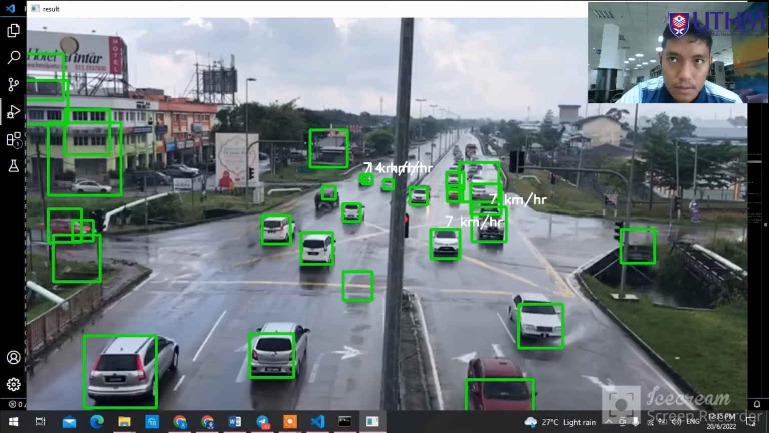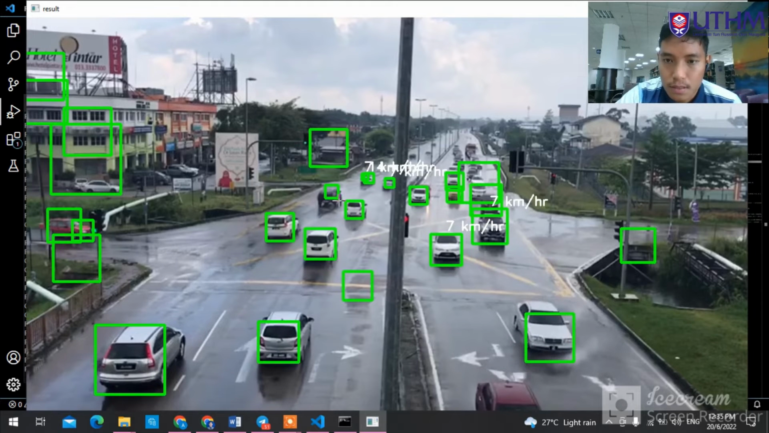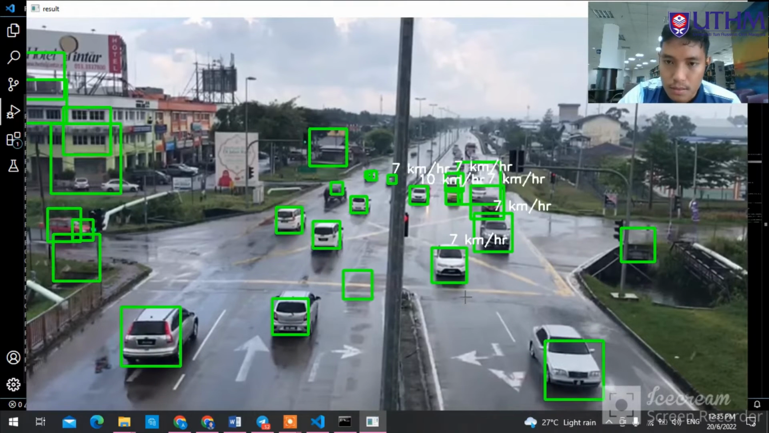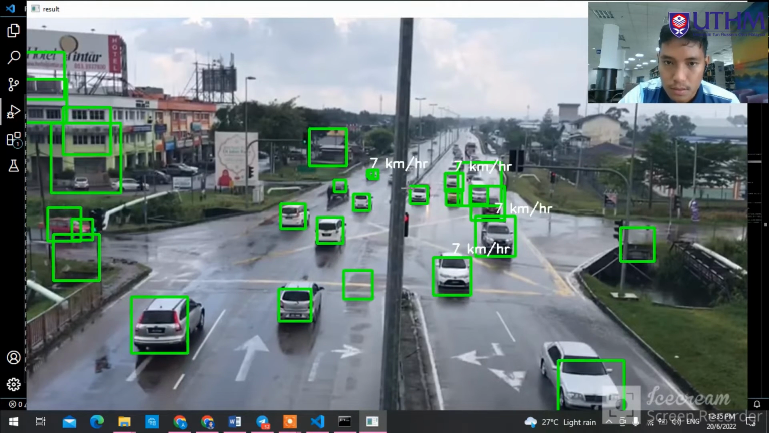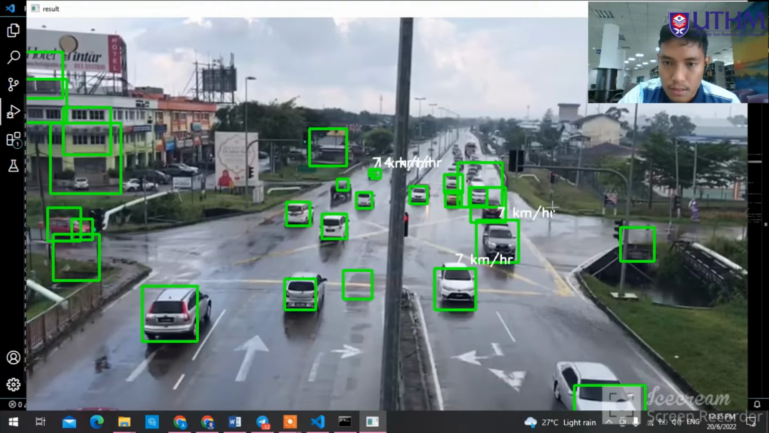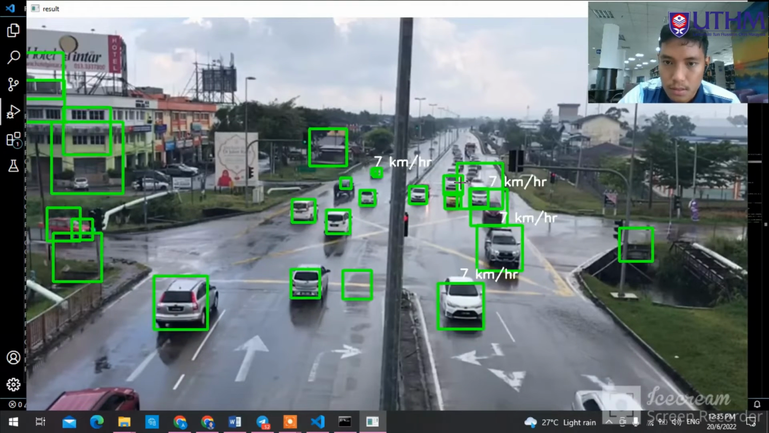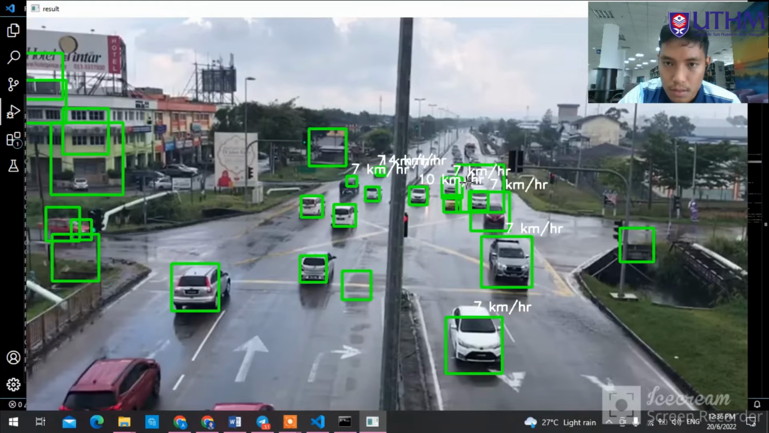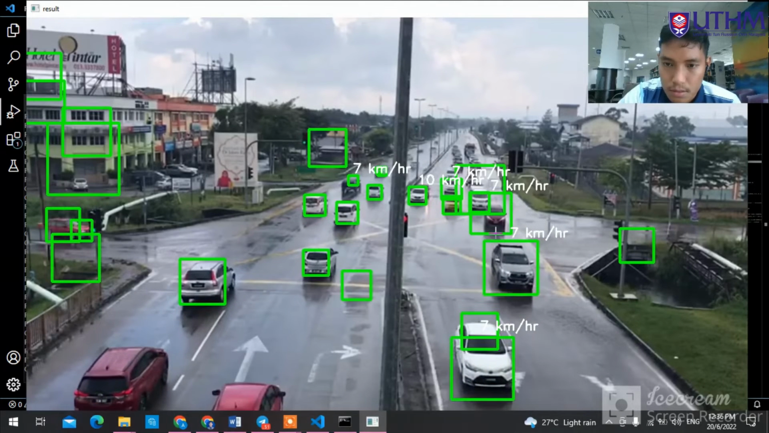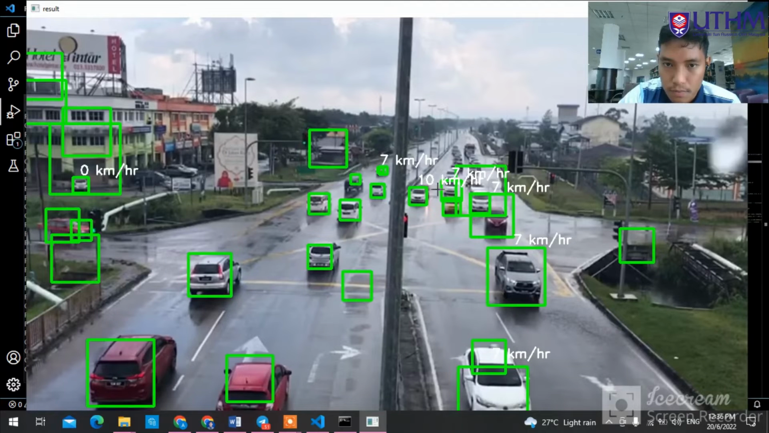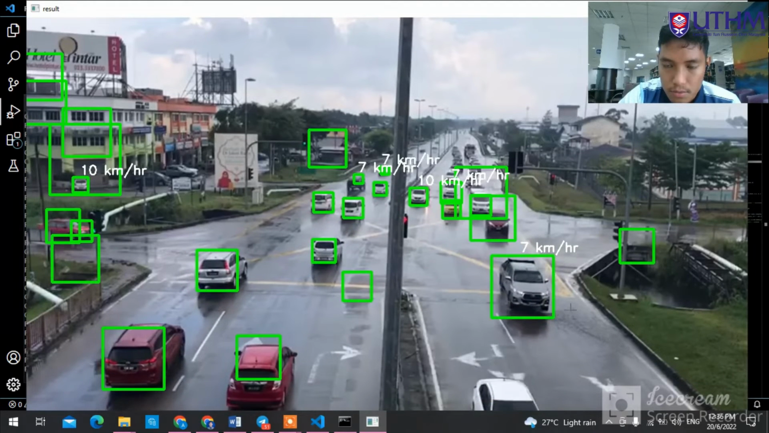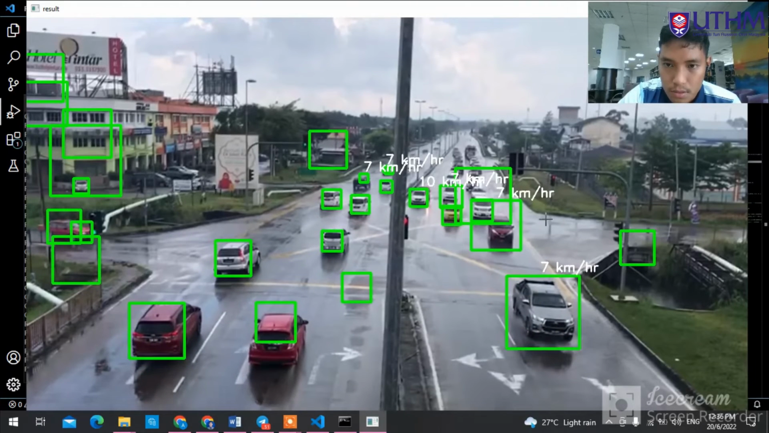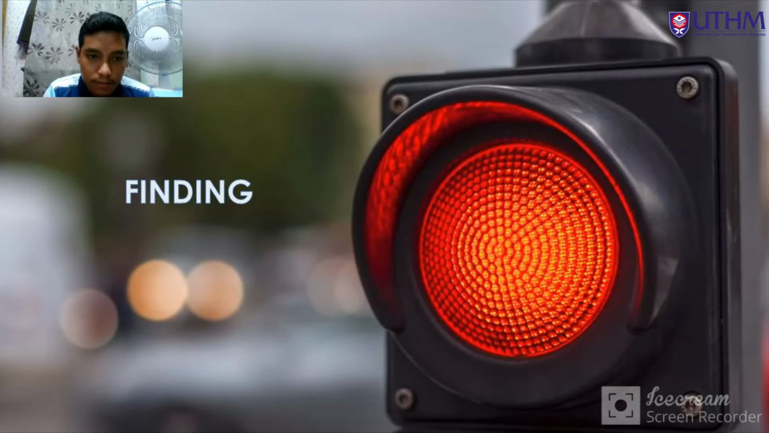This is our result for the vehicle speed. If you can see, the speed is not relevant, because mostly at the traffic light junction the vehicle speed is around 30 or 40 kilometers per hour. But we get 7, 14, 10 and so on. So the accuracy of speed is low. So this is the result, and next are the findings.